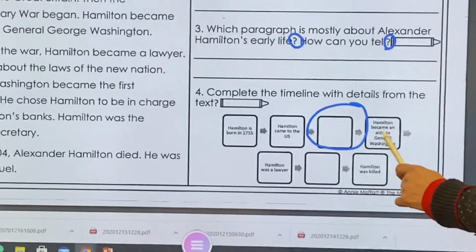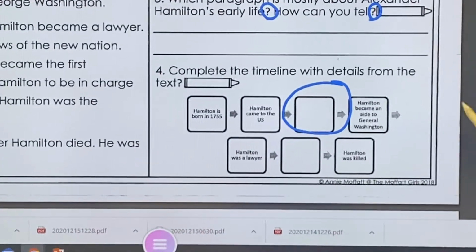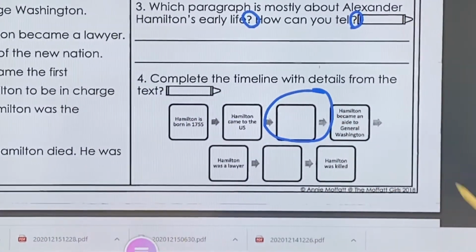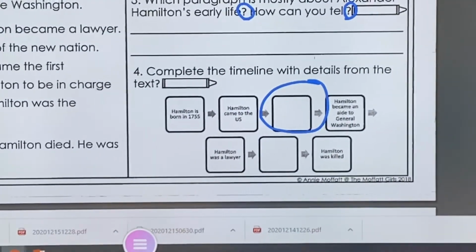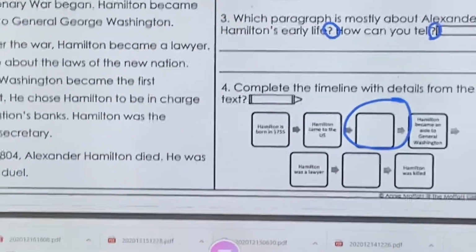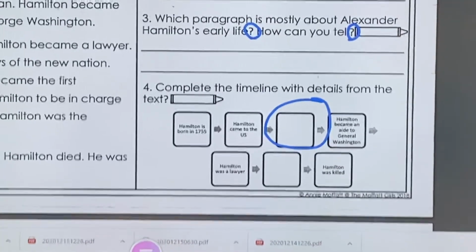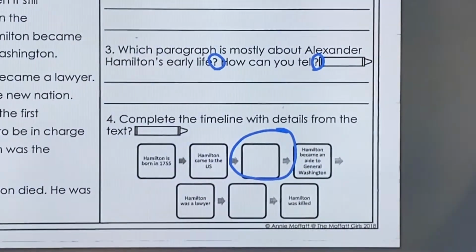Next, Hamilton became an aide to General Washington. Again, go back to the passage, find it, and underline it. Then you're looking for what happened to Alexander Hamilton in between there, because that is going to be our missing information. And we're going to do the exact same thing down here to find this answer.